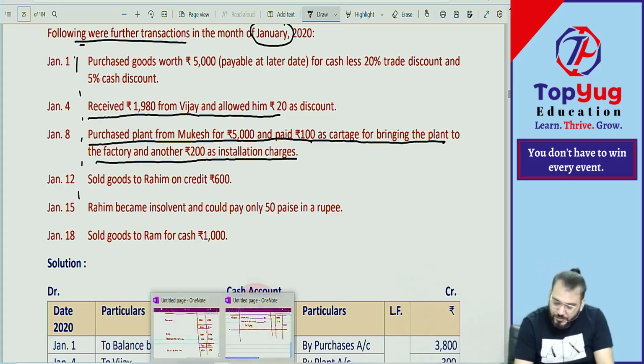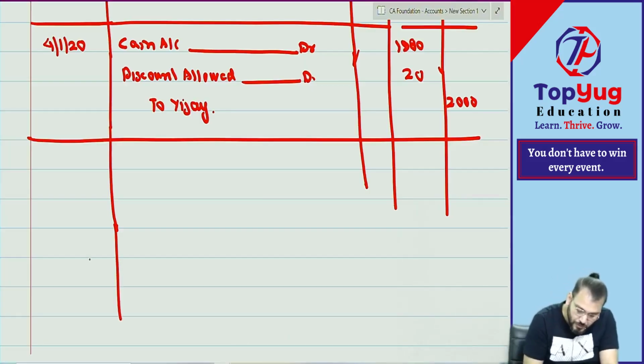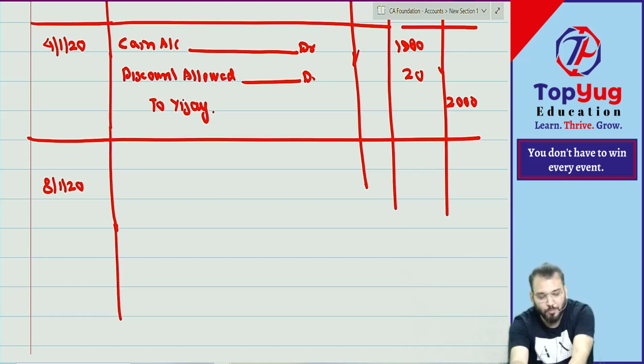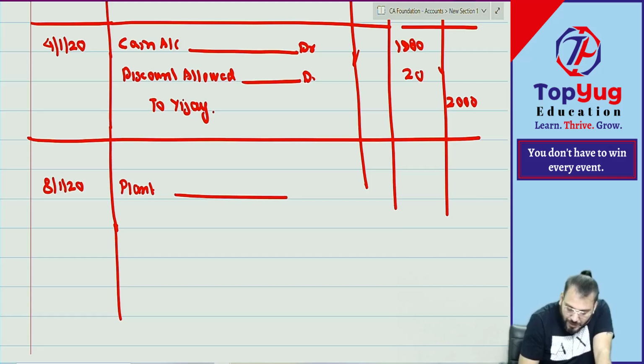Correct? Can we do the journal entry? The date is Jan 2020. We'll open the plant account. Plant account debit. Some amount is payable to Mukesh. Mukesh is a liability or not? And how much amount is paid?